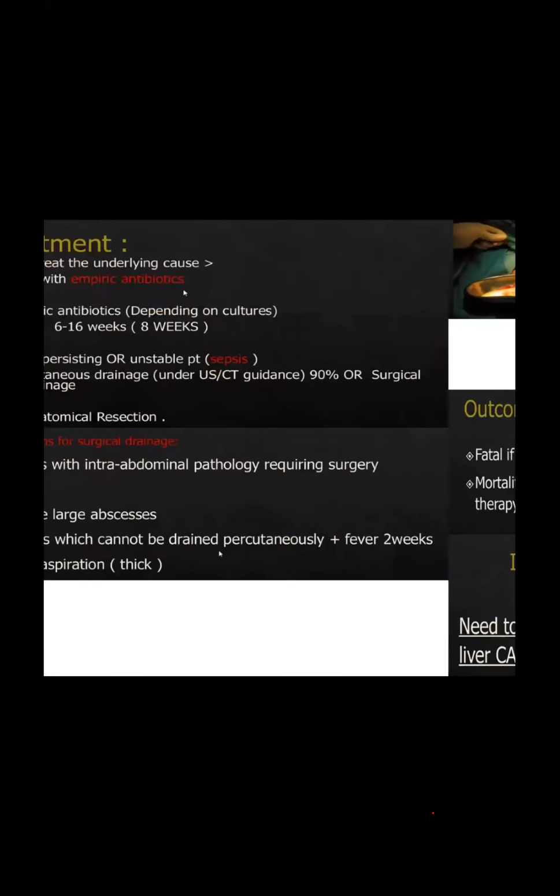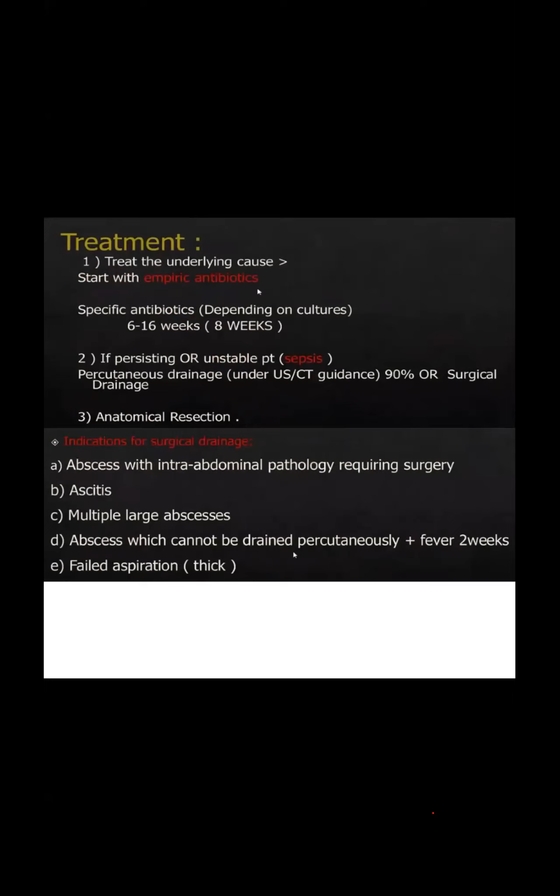Treatment: underlying cause, empirical antibiotic, specific antibiotic for 6 to 16 years, septicemia management if the patient is unstable or has persistent septicemia, percutaneous drainage, CT guided or ultrasound guided, or surgical drainage. Very important for the exam, every step. Indication of surgical drainage: if there is ascites present, or multiple large abscess which cannot be drained percutaneously, then you have to do surgical drainage.